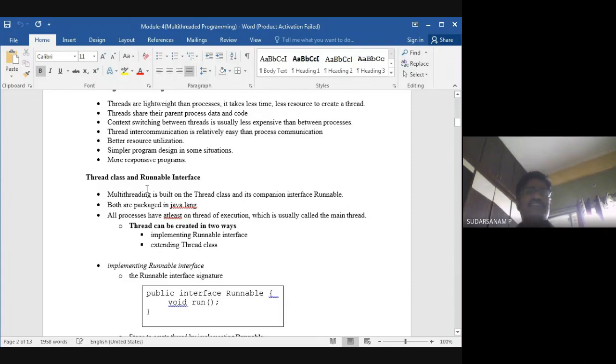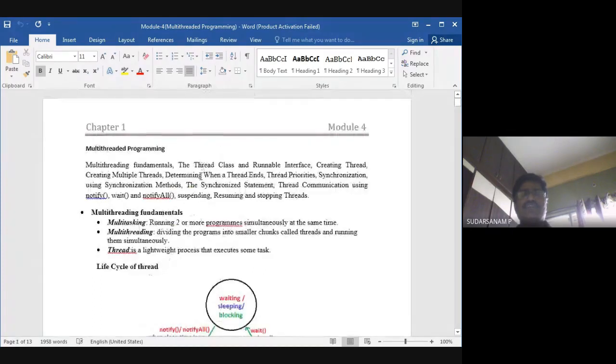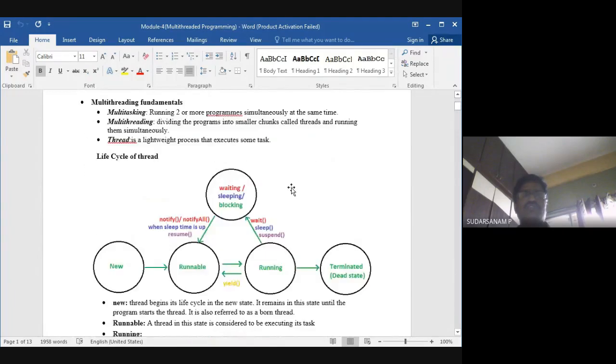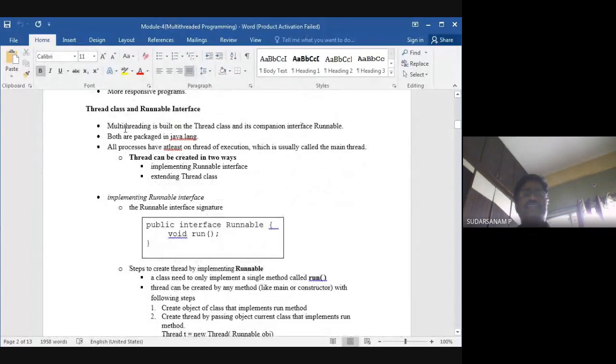Now, thread classes and the runnable interface. The syllabus I have given here, we will go through it one by one. Now, the runnable interface, how it will work, we'll see one by one. Next, thread class and runnable interface: multithreading is built on the Thread class and its companion interface Runnable. Both are in the java.lang package, so this is available in java.lang.